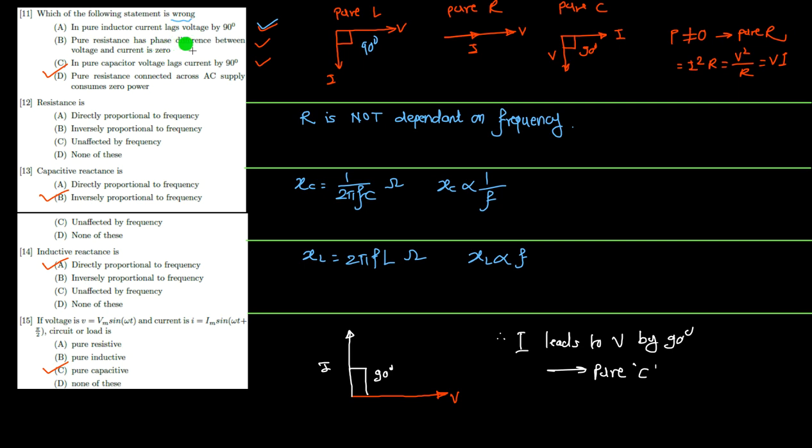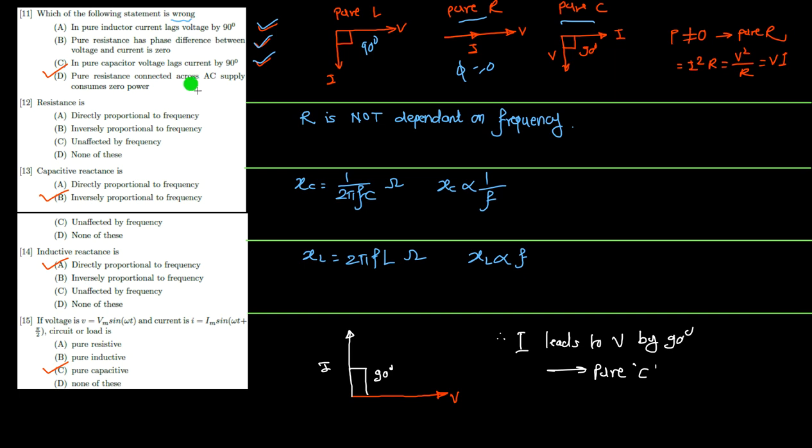Pure resistance has the phase difference between voltage and current as zero. In pure resistance, voltage and current are in phase, so phi is equal to zero. So this is also a true statement. In pure capacitor, voltage lags the current by 90 degree. In the pure capacitor, if the current is taken as the reference, voltage lags the current by 90 degree. Hence, this statement is also true.